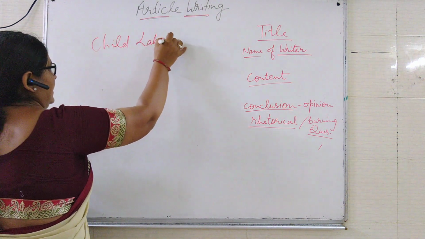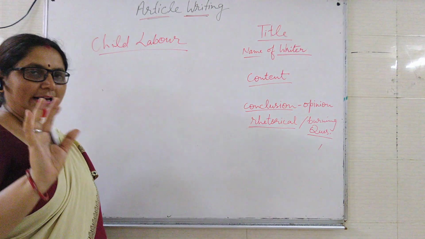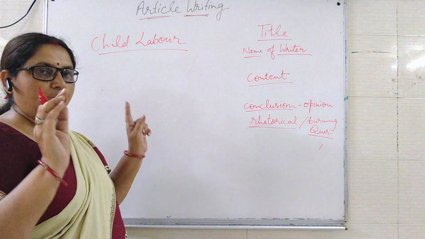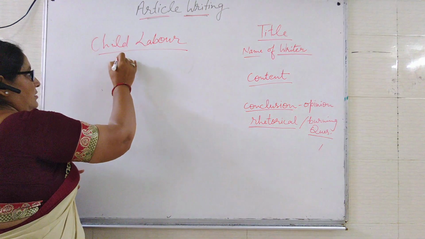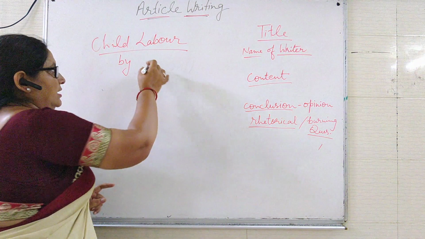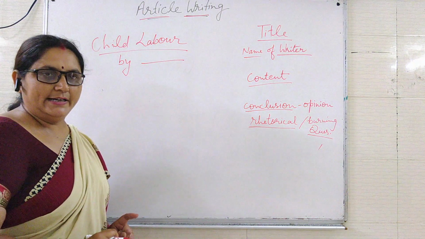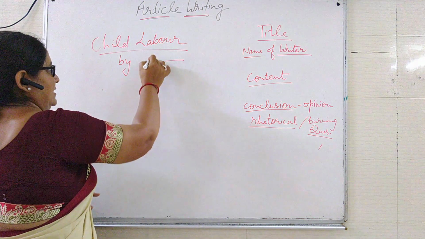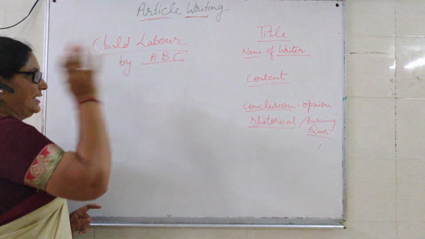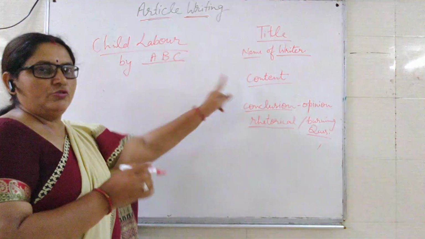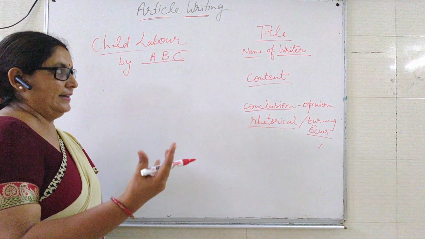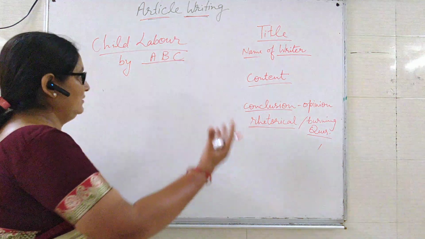If you are writing an article on child labor, the main important thing is, according to the format, you have to write here the name of the writer. Who is writing? So the writer is ABC. We are supposing ABC. Now the main question is content. How will you start, how will you write the content, and what should be included in that.